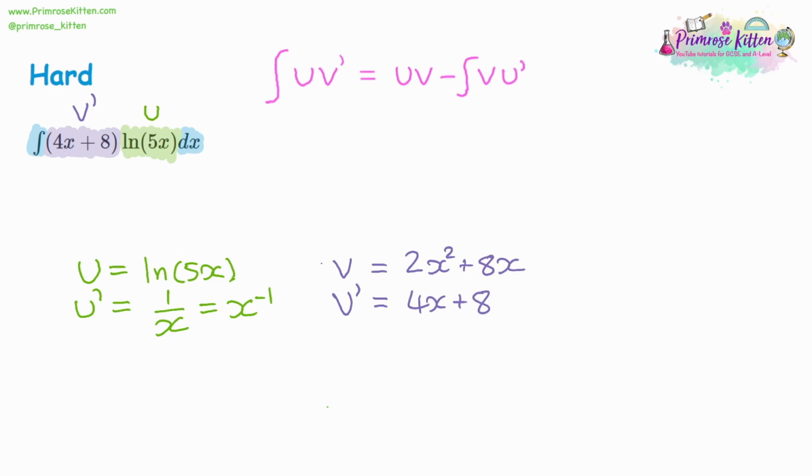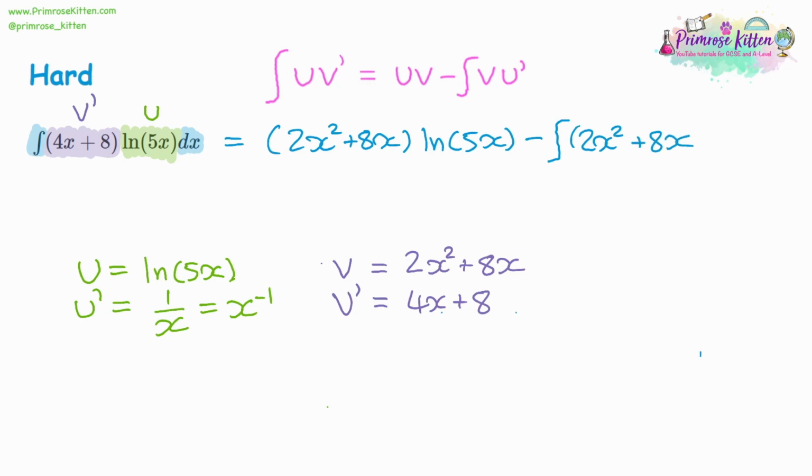So now we can substitute. You've got u times v. So we could write the v first, perhaps. So 2x squared plus 8x multiplied by ln of 5x. Then I'm going to take away the integral of v times u dash. So that's going to be v, which is 2x squared plus 8x, and that's going to be multiplied by x to the minus 1.